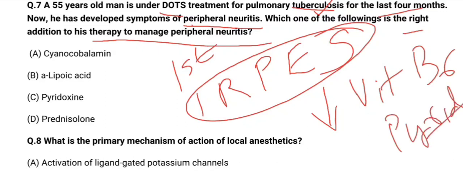So the deficiency of vitamin B6 may lead to peripheral neuritis. It is the pain. So the drug given will be pyridoxine. Pyridoxine supplement will decrease the peripheral neuritis formed due to the various drugs used in TB. So the correct answer is vitamin B6, and it's option number C.